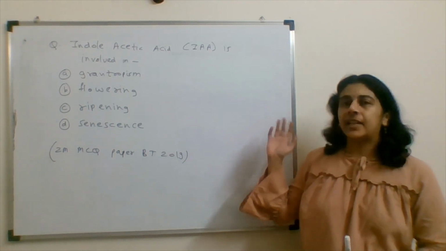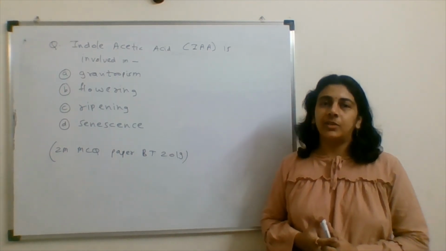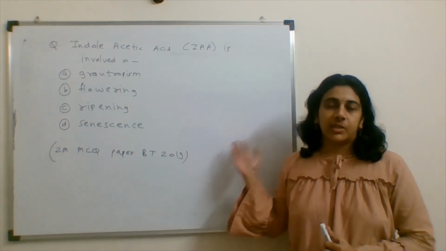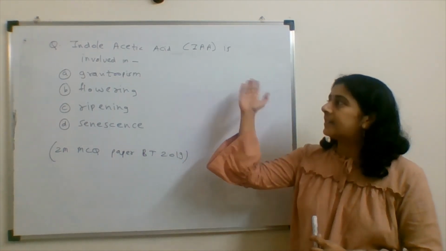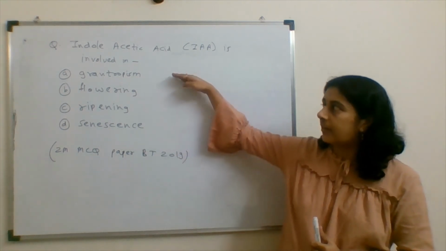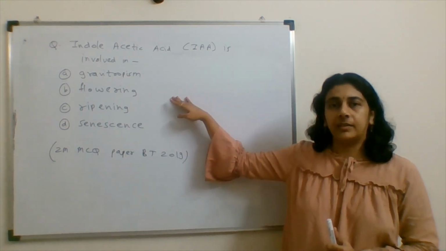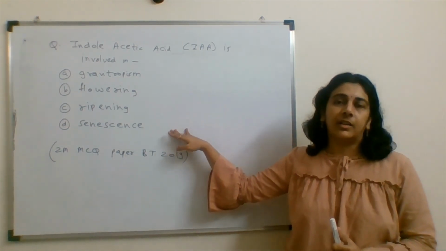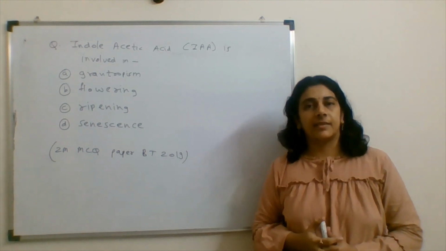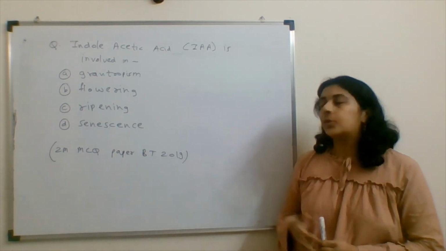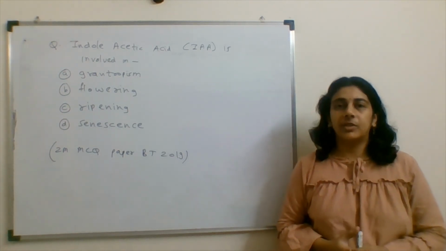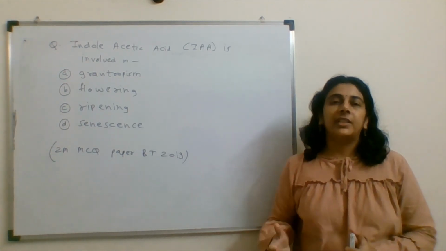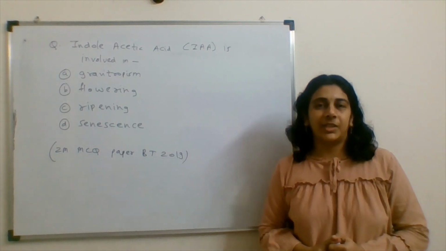Now here is the next question for our next video. This is a question on plant hormones. Indole acetic acid is involved in gravitropism, flowering, ripening, or senescence. This is a 2-mark MCQ type question from the paper of biotechnology 2019. We'll discuss this question in my next video.